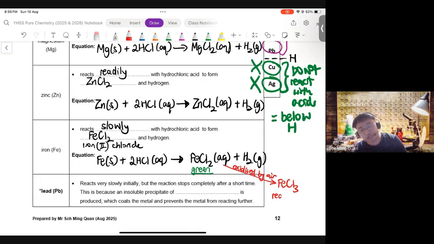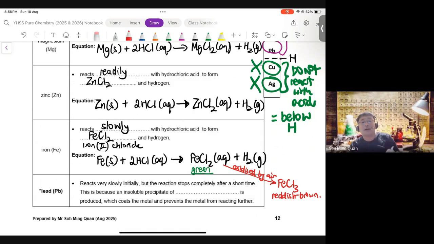Now, FeCl3 is a reddish brown solution. So you will see that the green solution of iron(II) chloride does turn slightly yellow, if not reddish brown. And this is because the Fe2+ is oxidized by oxygen in the air to form Fe3+. So depending on the oxidation state, the metal actually may demonstrate different colors in its compound. So anything with Fe2+ tends to be green, whereas anything with Fe3+ tends to be reddish brown.